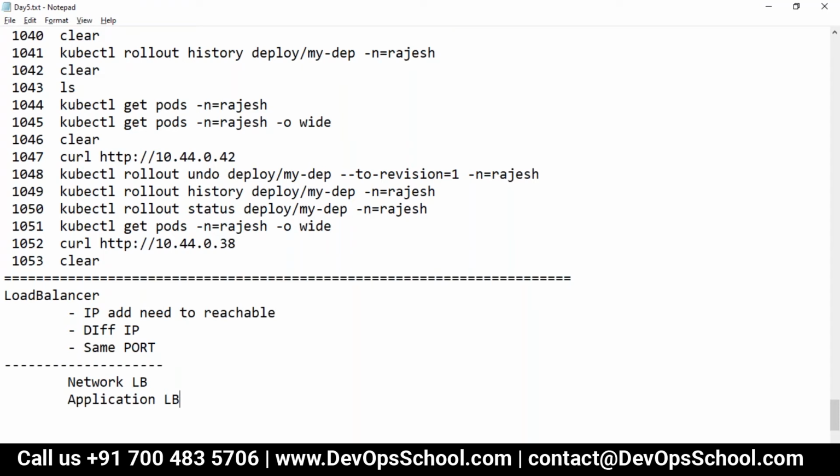Mind it, when we use a cloud service like AWS, you create a load balancer for VMs. Here, when we create a load balancer, it is for pod. In this session, we will create a load balancer for pod.